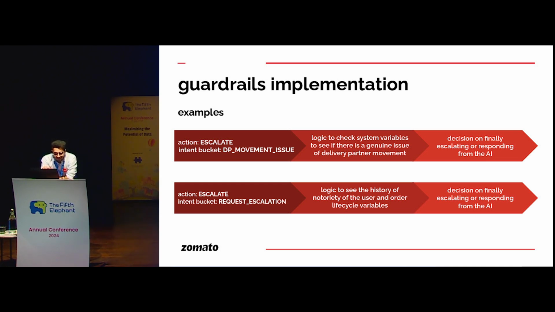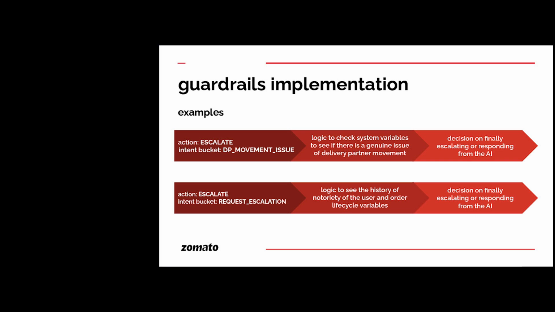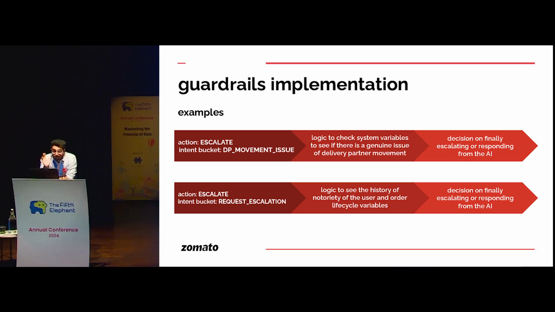Second example, request escalation. We saw a lot of chats in which the customers try to game the system by saying, oh, escalate the chat. And they figured out that in some ways they got a human executive, right? So again, we designed something for it: if the bucket name is request escalation, we do not deny you escalation.